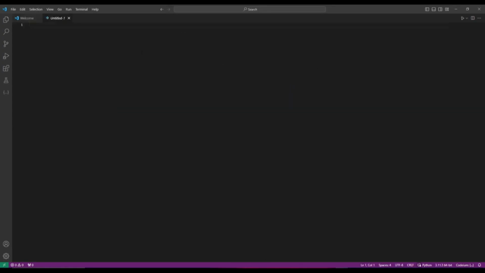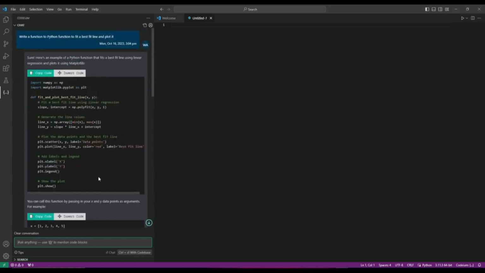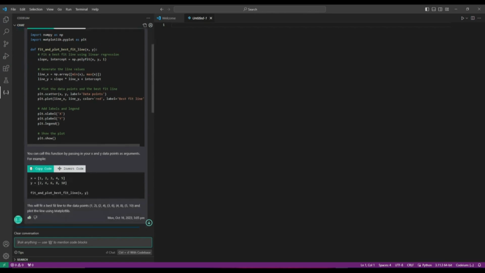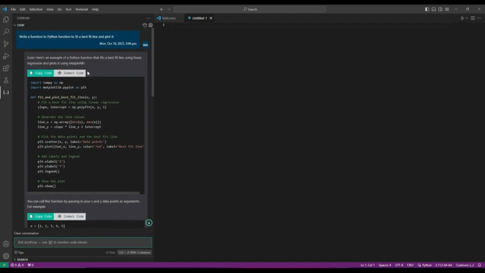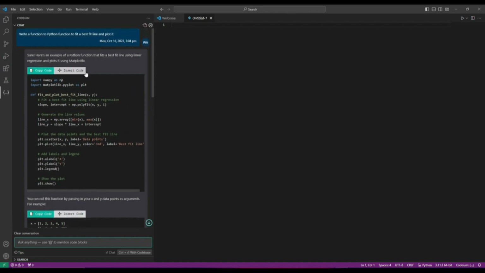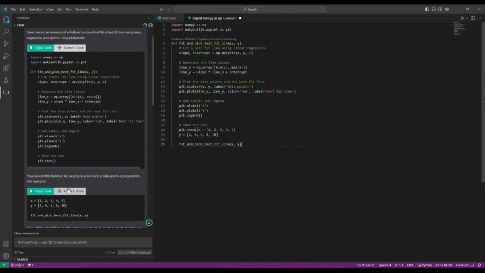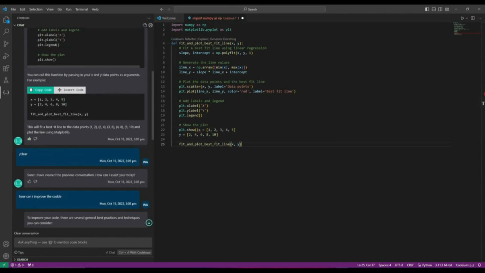All right, so for our use case, let's just say I go to Visual Studio Code and type in a prompt to write a Python function to fit a best fit line and plot it, okay? After that, it says, sure, here's an example of a Python function that fits a best fit line using linear regression and plots it using matplotlib, okay? So, it generated the whole code for me. After that, you can go ahead and insert this code by hitting this insert code button. And if you like the code, you can like it, and if you want, you can dislike it.